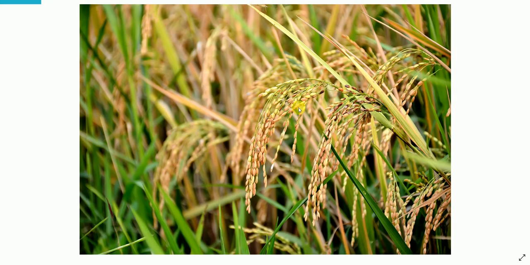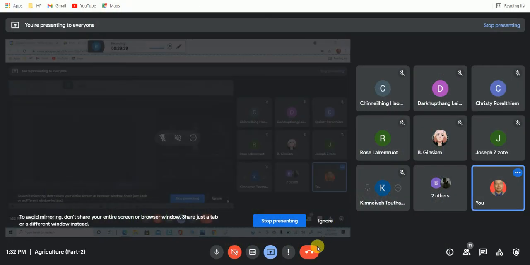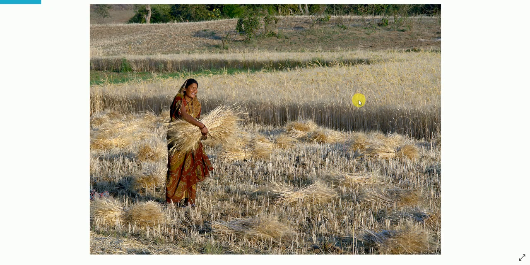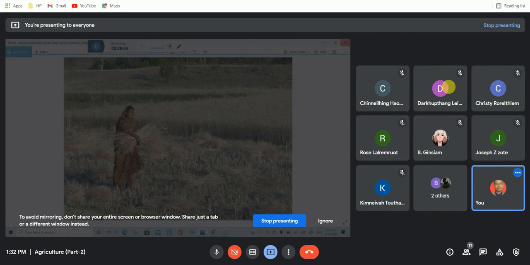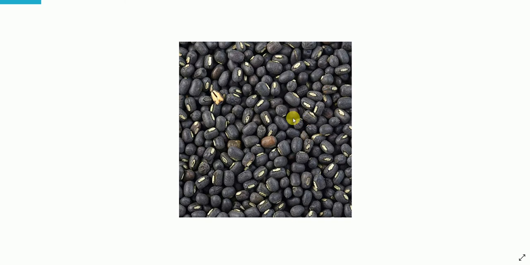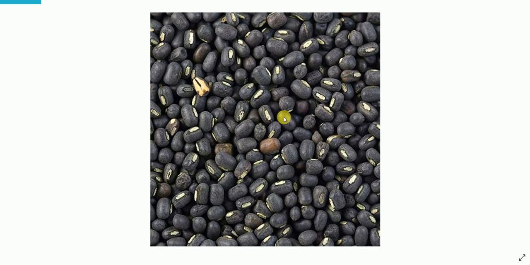And actually, what is this? We are eating this one. So this is rice. And so here a woman is harvesting wheat, okay, in Raisen district of Madhya Pradesh. So wheat harvesting. And so this is another photograph showing urad, whole. Okay, not the grinded one. So this is whole urad dal.